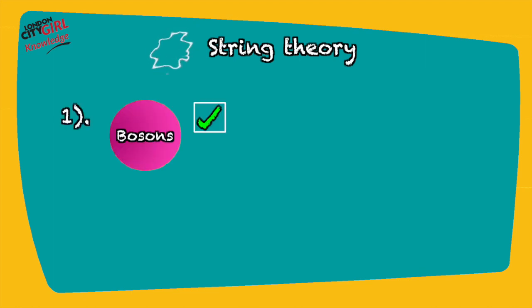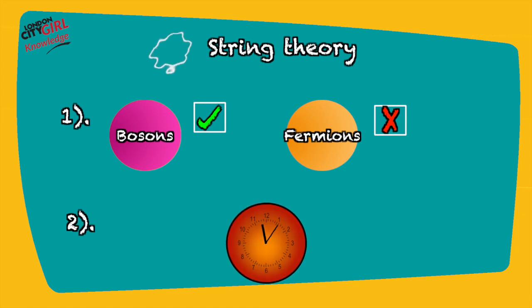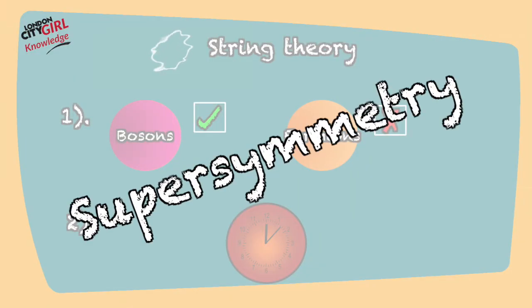String theory attempted to resolve the incompatibility and explain how all the 4 forces work, which made it popular, but it had a couple of issues. 1. The theory originally dealt with only bosons and did not include a description for the fermions. And 2. It predicted the existence of hypothetical faster-than-light particles, tachyons. These particles would travel back in time and destabilize space. Adding the principle of supersymmetry solved both the fermion and tachyon problem.